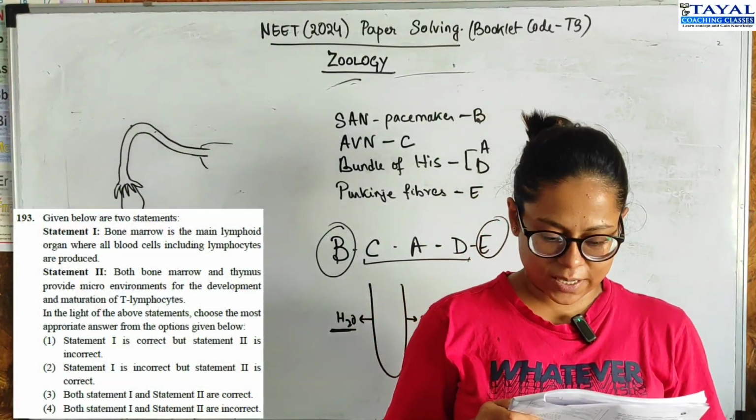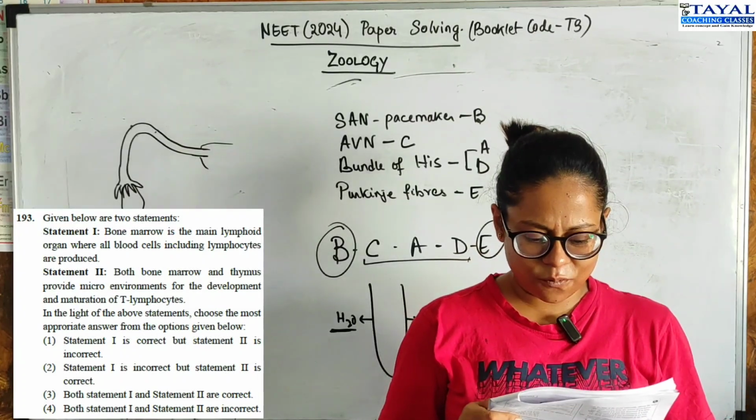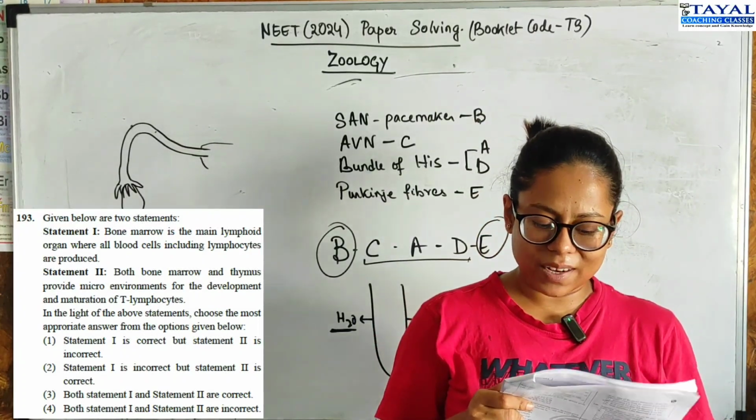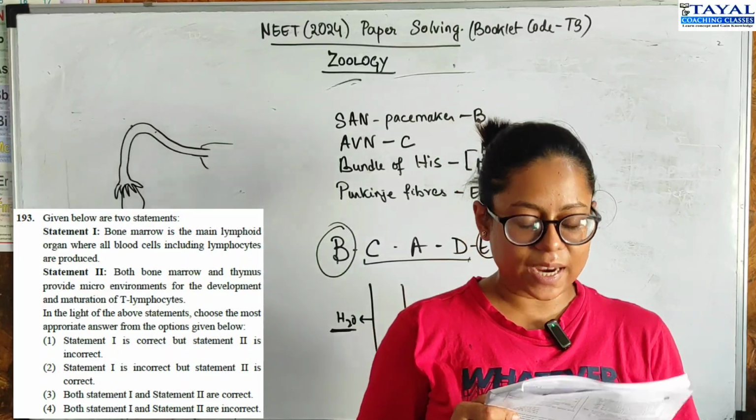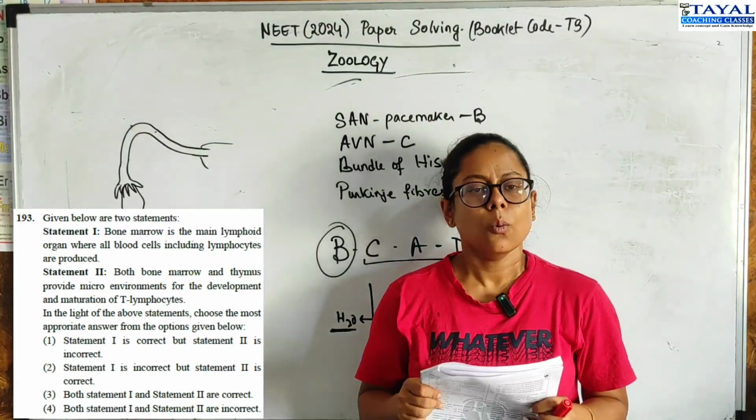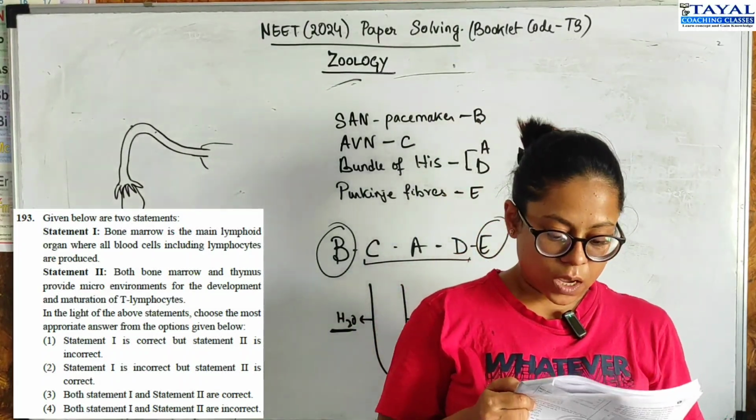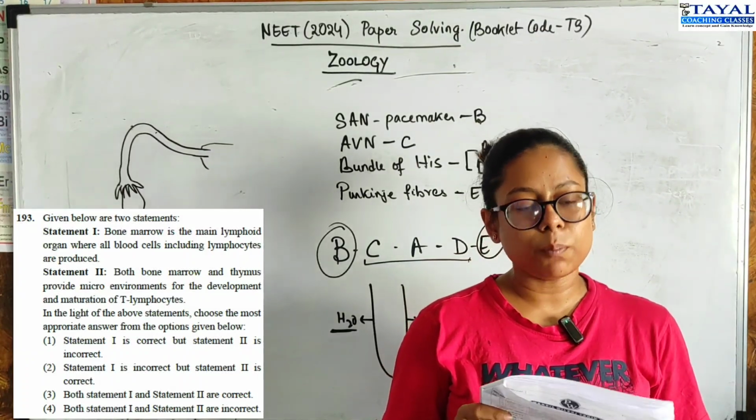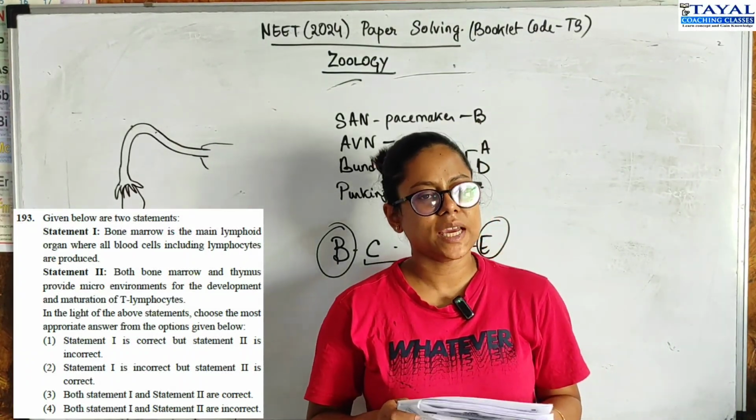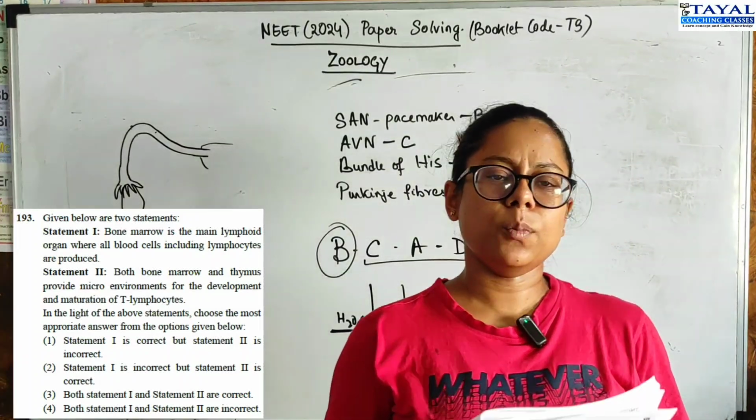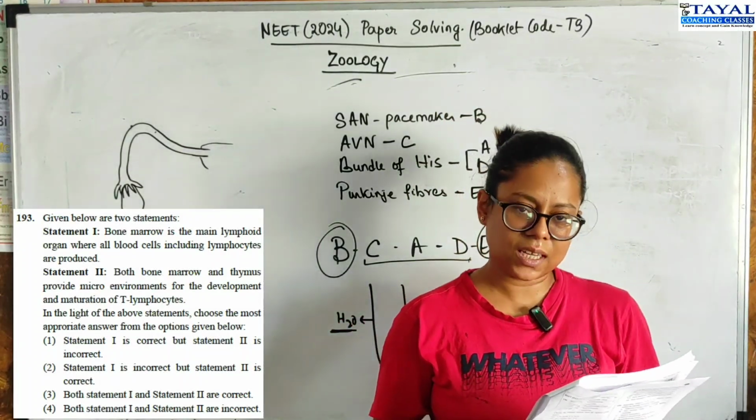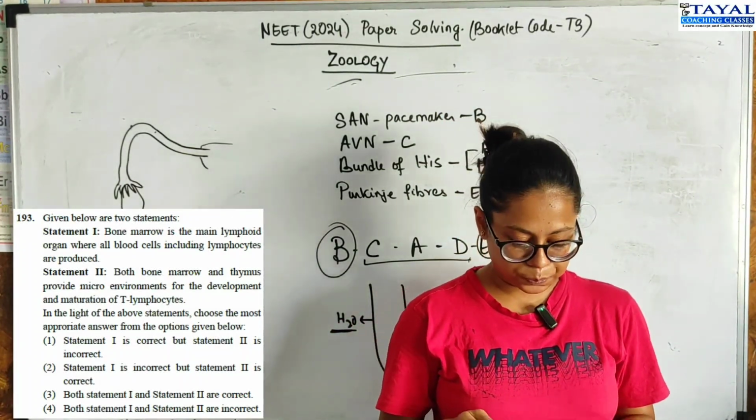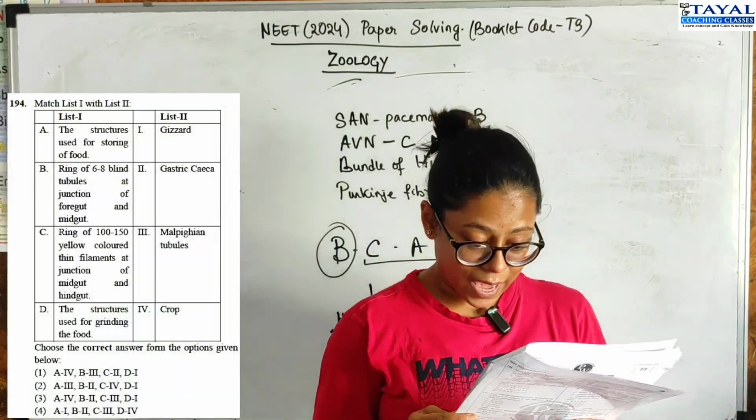193, two statements. Bone marrow is the main lymphoid organ where all blood cells including lymphocytes are produced. This is true. White bone marrow or red bone marrow. Both bone marrow and thymus provide microenvironments for development and maturation of T lymphocytes. This is also true. Therefore, both the statements are true. Option 3 is the correct option. Match the following again.